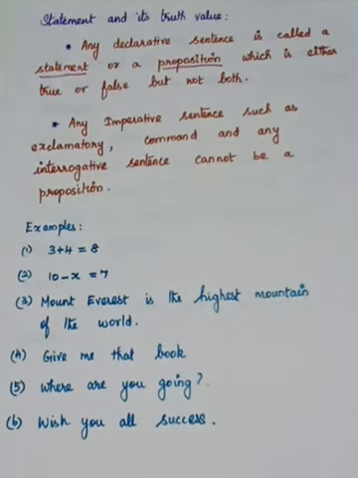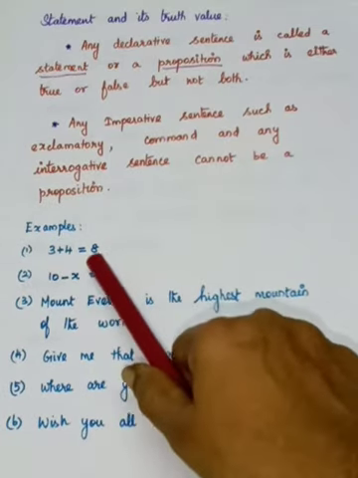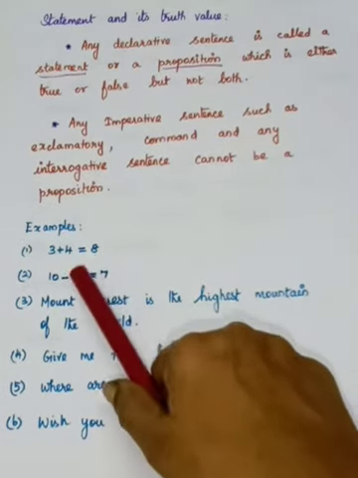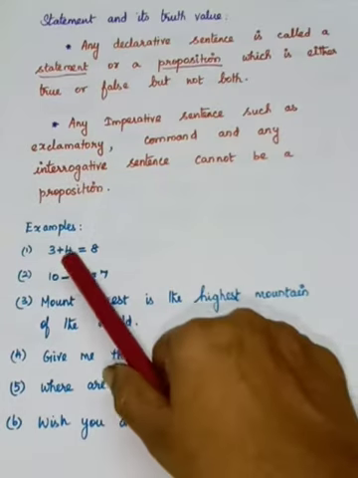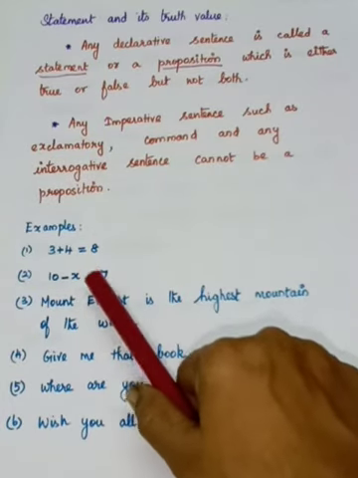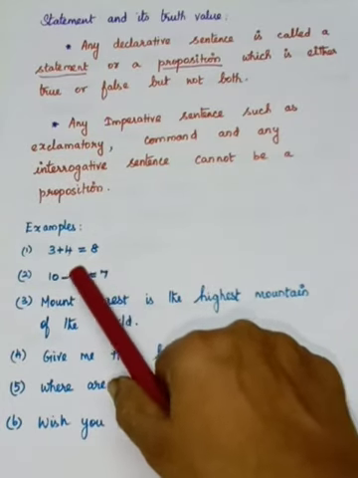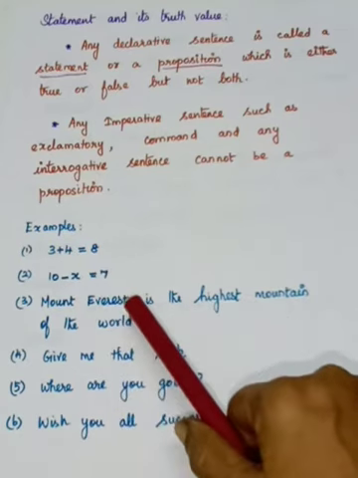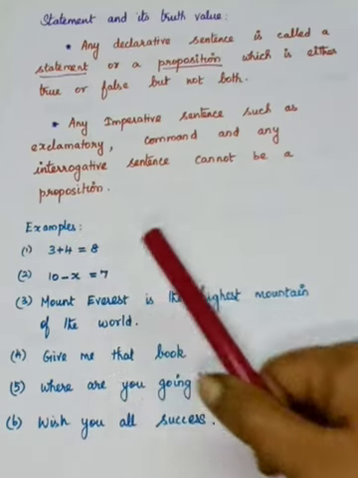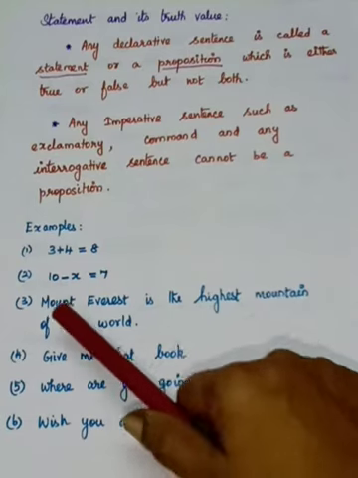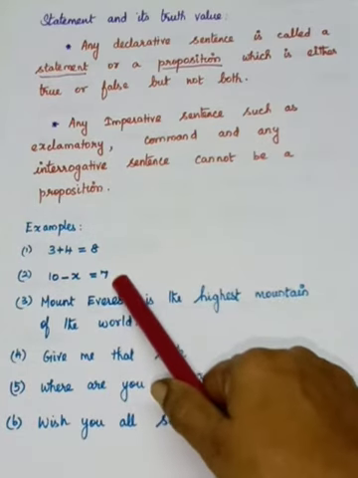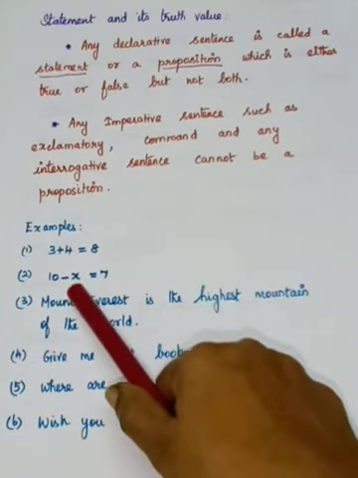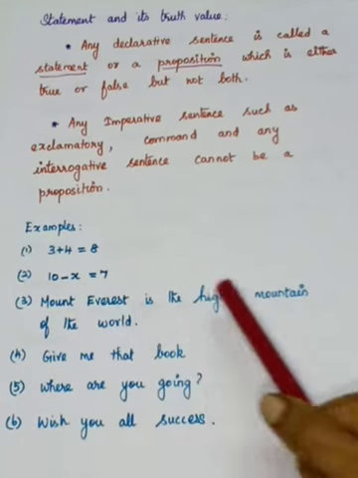For example, 3 plus 4 is equal to 8. It's a sentence. Is it true or not? It is false. So therefore, it is a statement, a mathematical statement, or a proposition. Next one, 10 minus x is equal to 7. If x equals 3, this sentence is true.